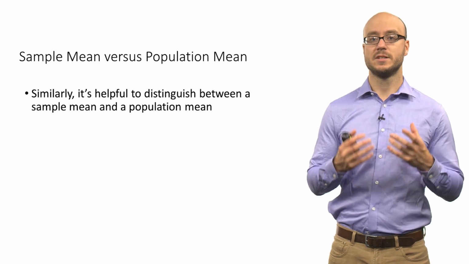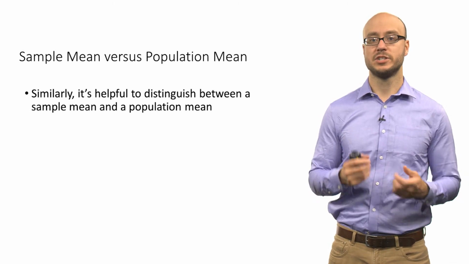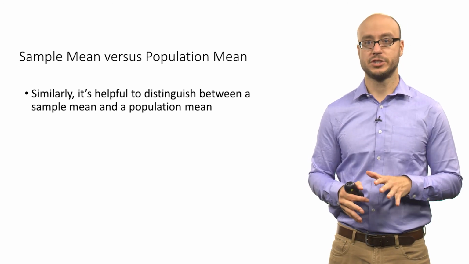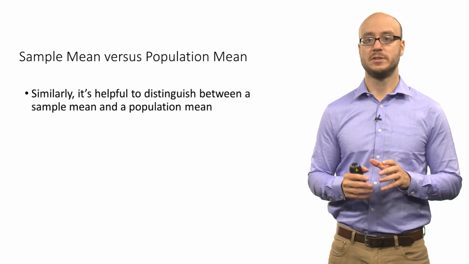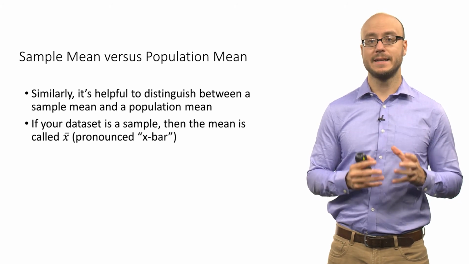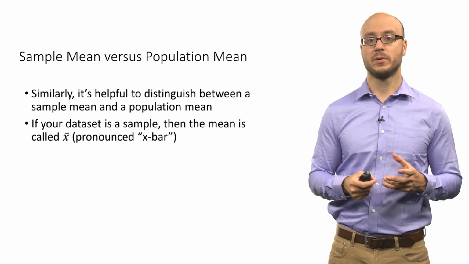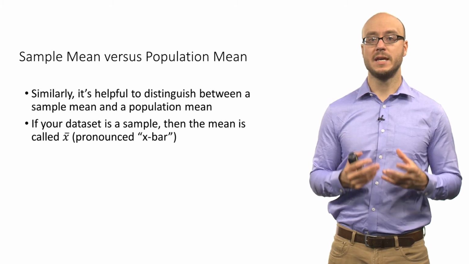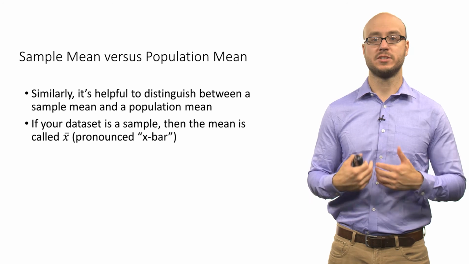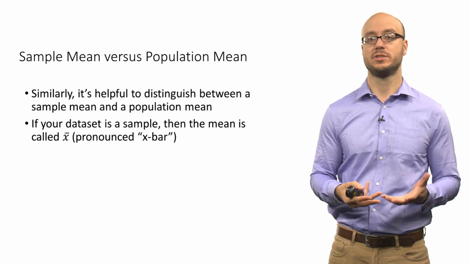Now, I say all this because this difference between a sample and population is very, very important in statistics. And so we like to keep the notation separate for whether we're dealing with a sample or a population. In a similar way, we like to distinguish between a sample mean and a population mean. So if your set of observations is a sample, then we call the mean x bar. It's just an x with a line over it. This is just by convention.